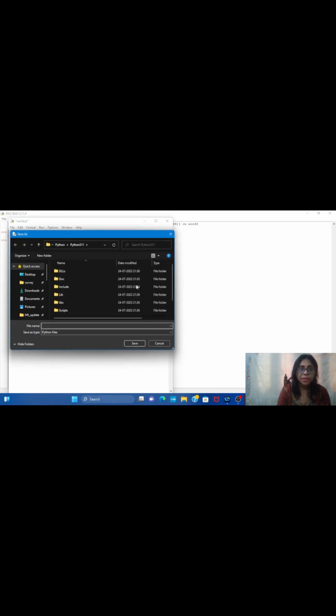Now see, this is opening. This is showing where you want to save the file, right? Suppose I want to save the file on desktop and within any particular folder, right? So suppose I want to save it in this Python program folder. So click on that.